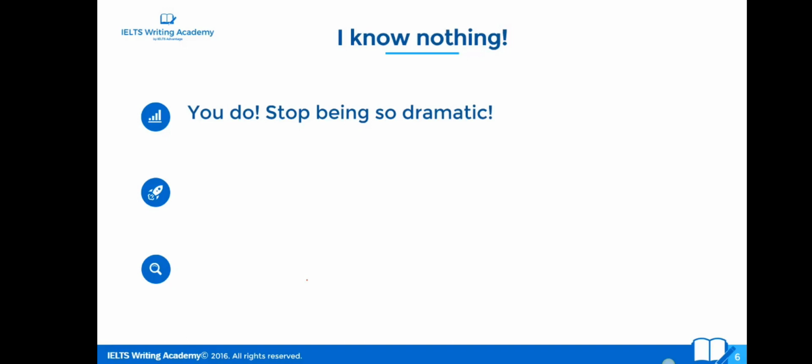The topics are things like education. You have been to school. You know a little bit about education. Technology. You own a mobile phone. You use a computer every single day. You probably read or talk about technology all the time. You do not need to have a very, very in-depth knowledge of the general topic. You just need a basic knowledge of it.